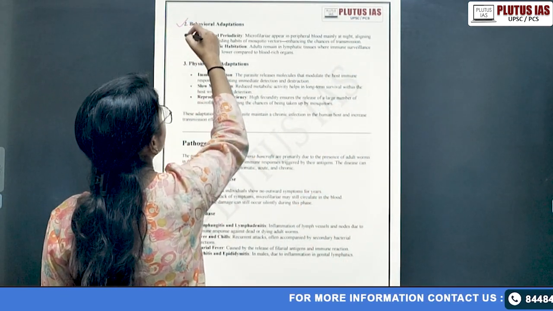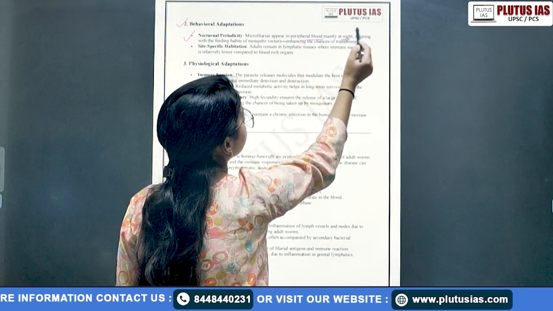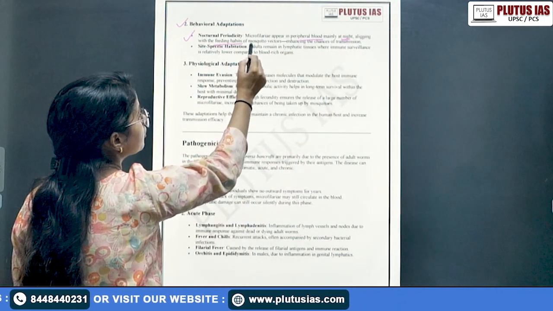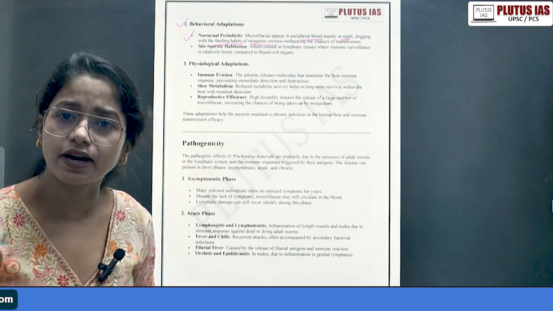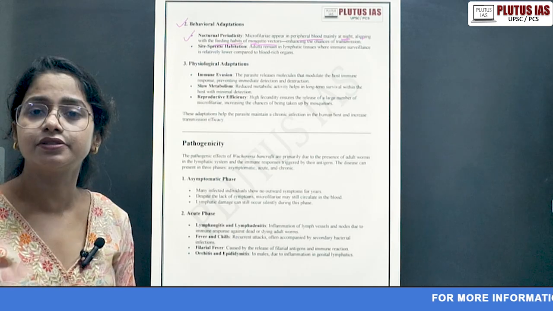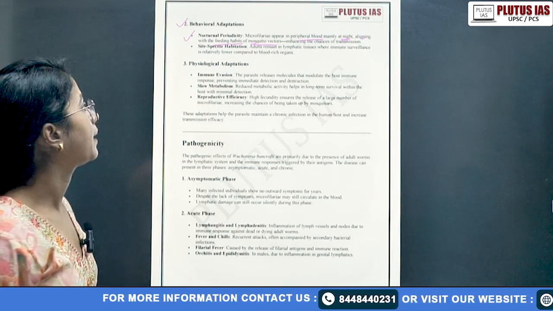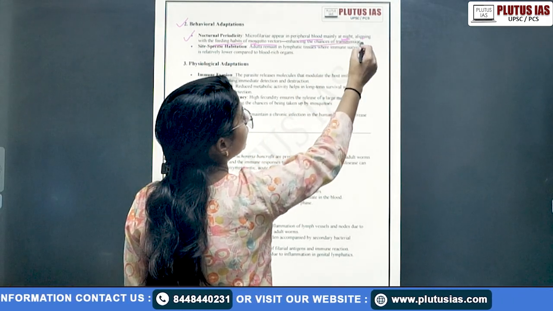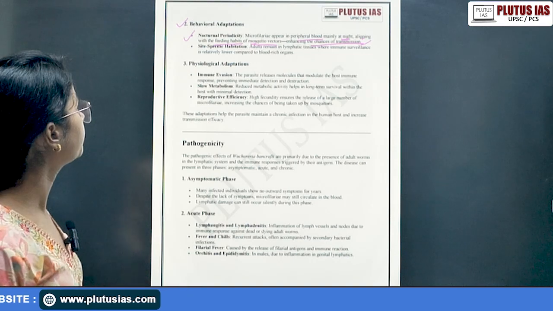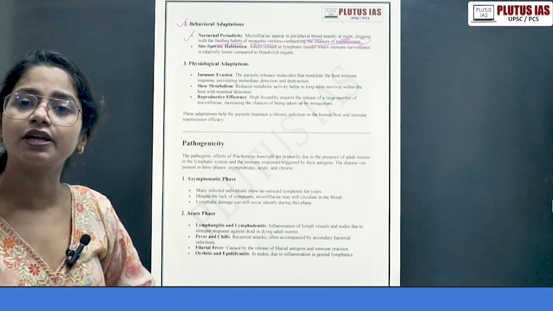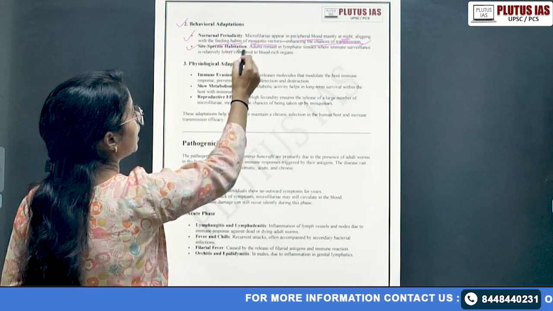Then behavioral adaptation: they are nocturnal for sure. Microfilariae appear in the peripheral blood mainly at night, aligning with the feeding habits of mosquito vectors. As we said, the mosquito is generally active in the dark or night region. That's why microfilariae also show that nocturnal habit, enhancing the chances of transmission for sure. This is one of the very different and unique adaptations. You can simply mention this point in your parasitic adaptations of helminths also, and as we have already discussed, I think. Then site-specific habitation.